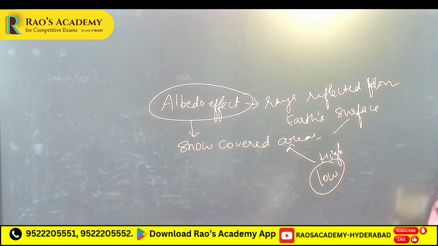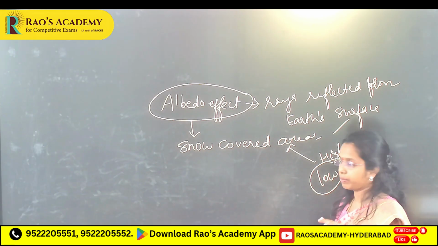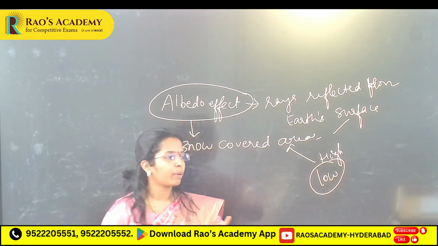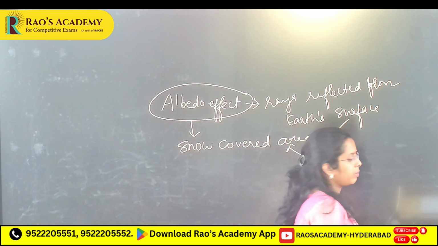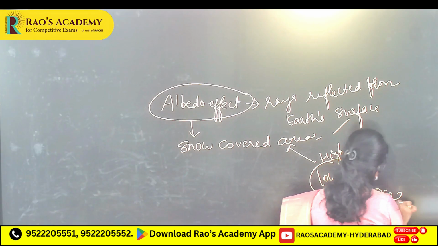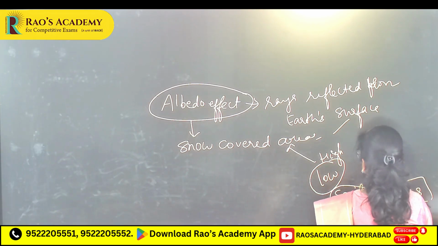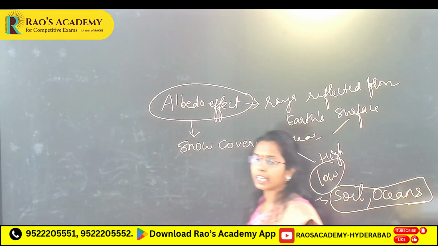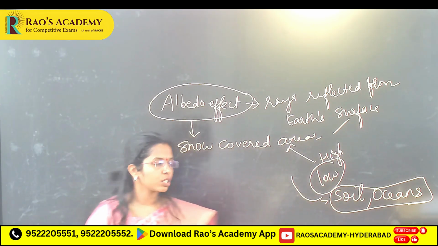high snow covered areas. Low, darker ones absorb heat, lighter ones reflect, but darker ones absorb heat, like soil, oceans, etc. Means albedo effect is low in soil and oceans, high in snow covered areas, clouds.